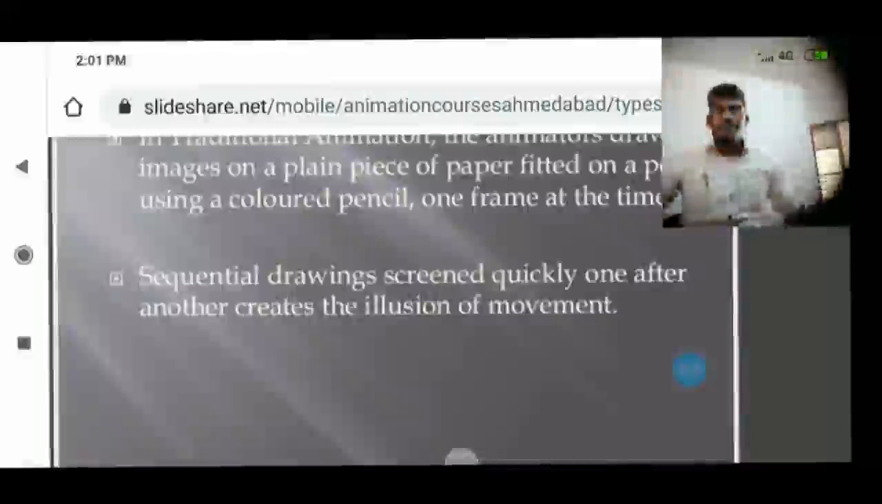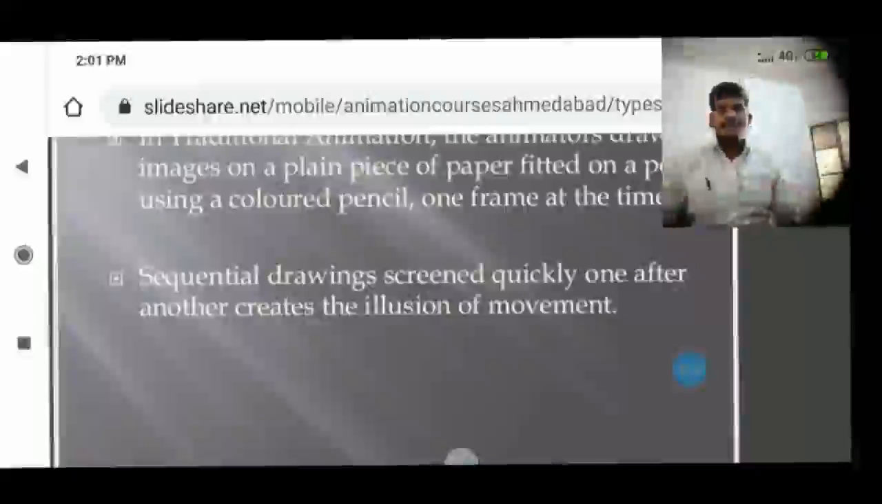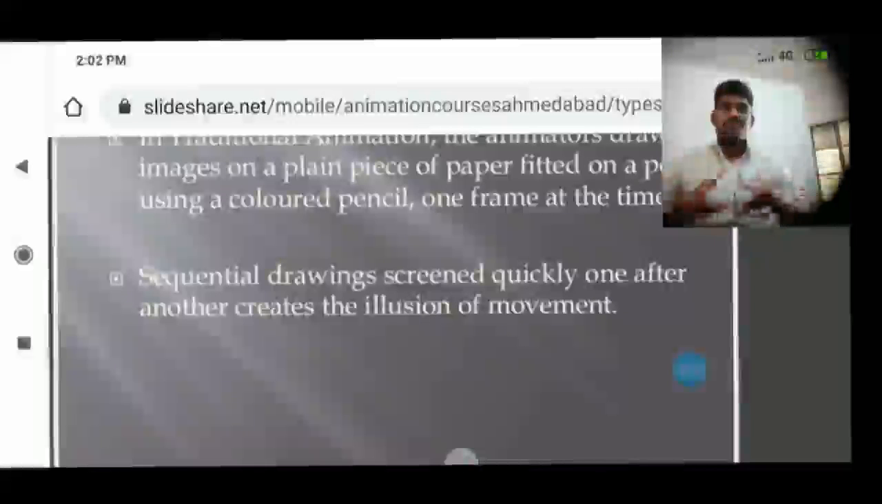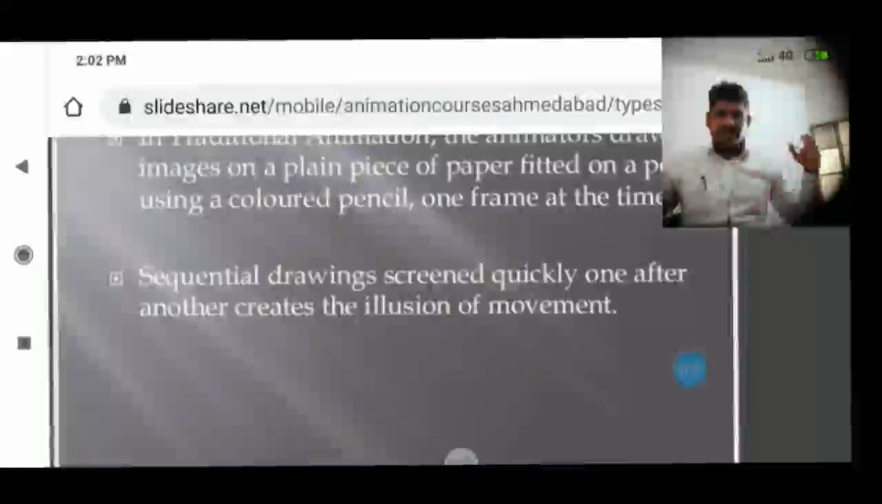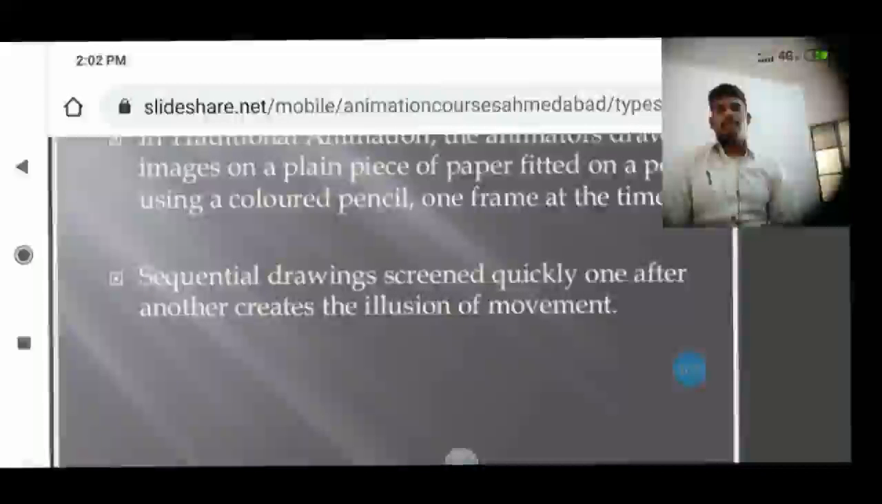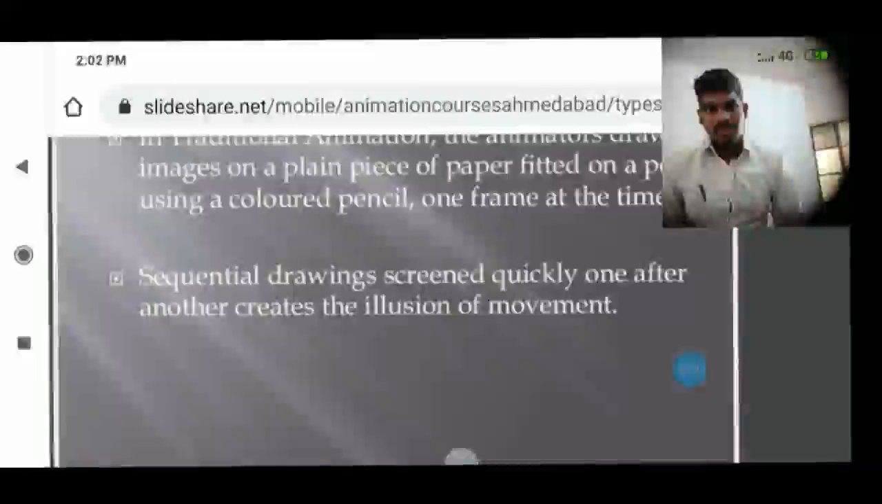In the plane of paper, full of figures or drawing images. So what is going on here? There is the illusion. What is that illusion? These images are moving. It creates momentum among the images. So it's nothing but giving life to the image, giving life to that picture.